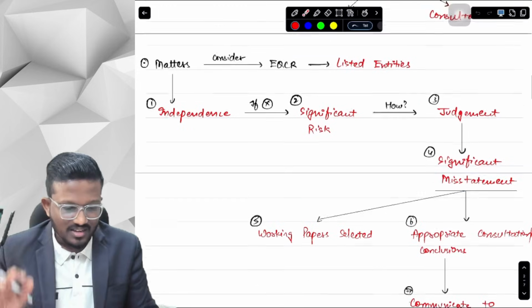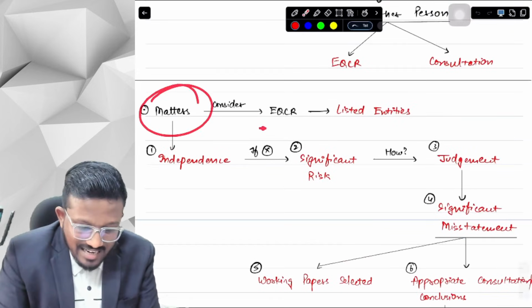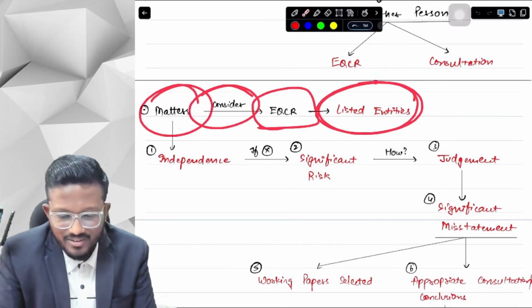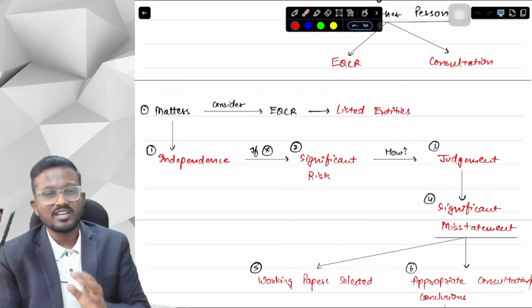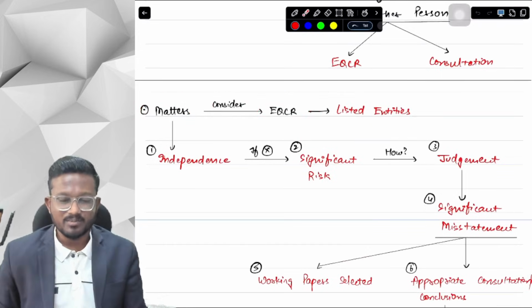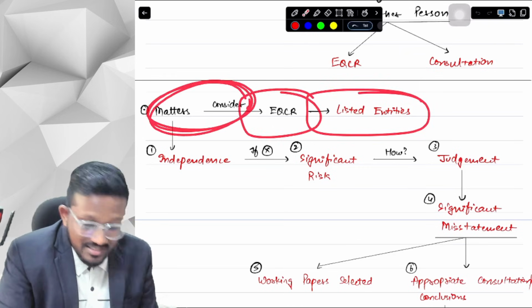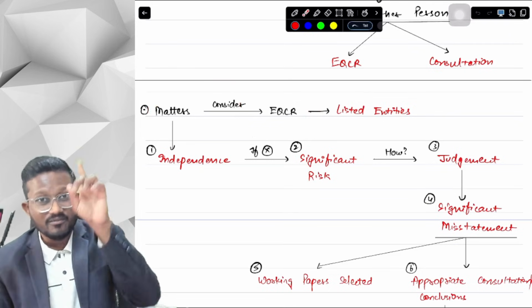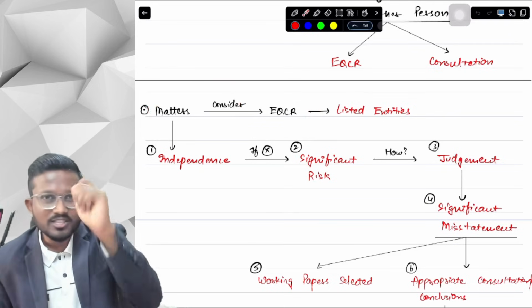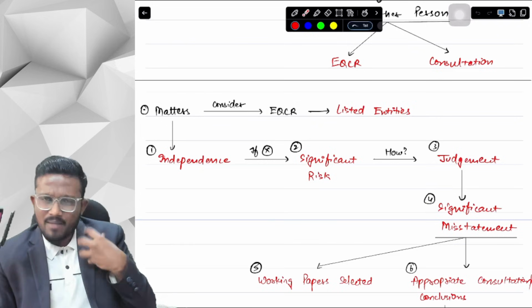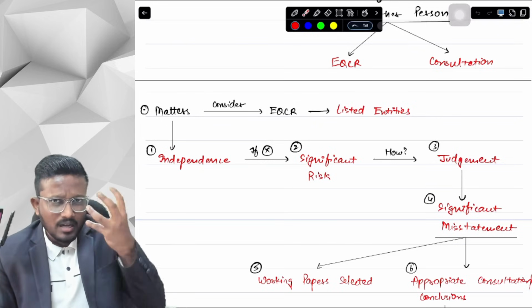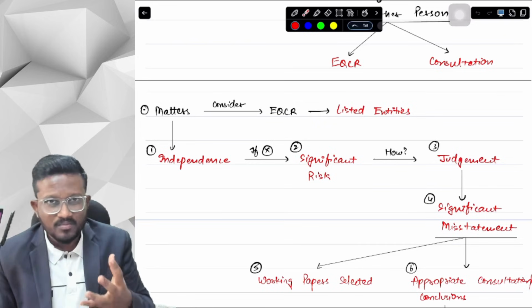Okay, yes sir. Next thing, what are the matters that the EQCR considers in case of a listed entity? That is an important question from the EQCR perspective. From an EQCR perspective, in listed entities, what are the matters that I consider as per SQC1? This is the answer as per SQC1. First of all, I am an EQCR. I am reviewing the quality with which the audit team has performed its work.